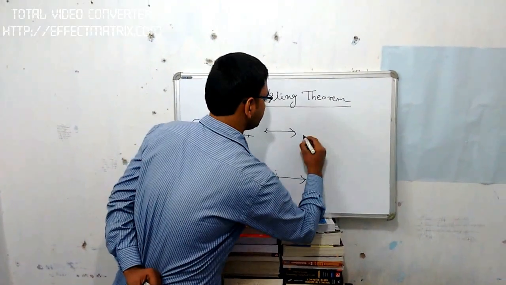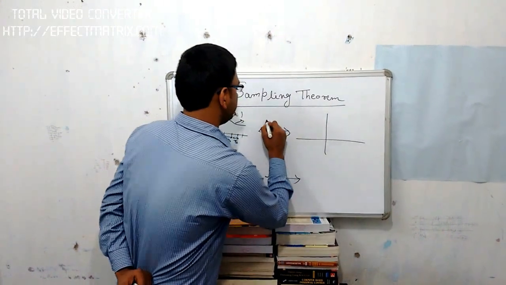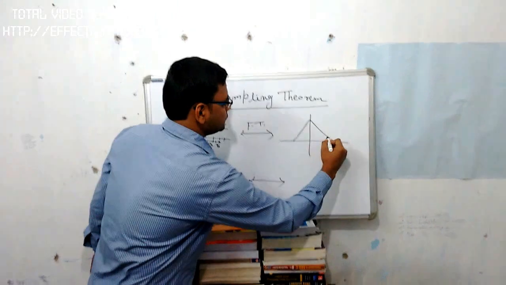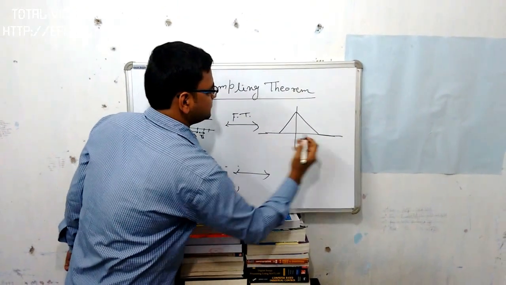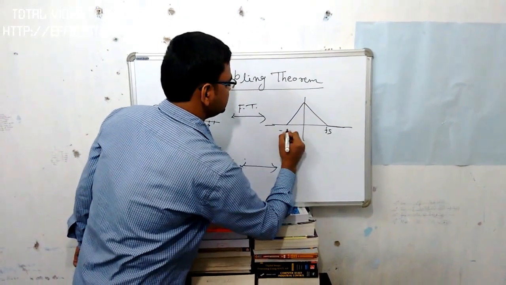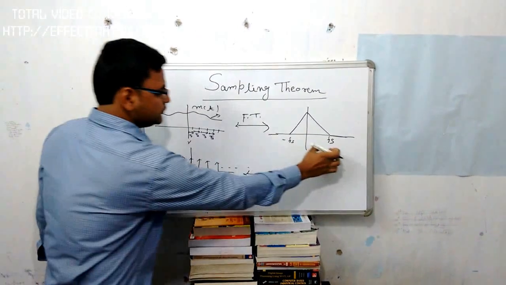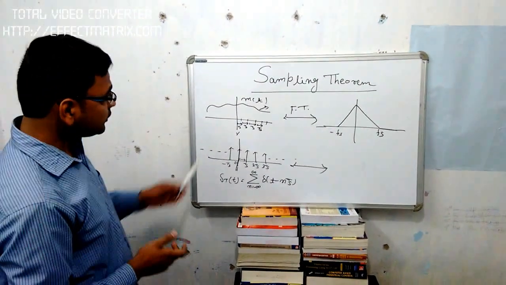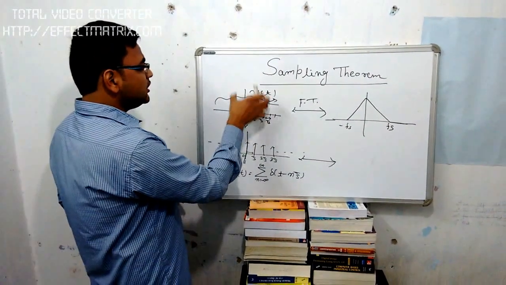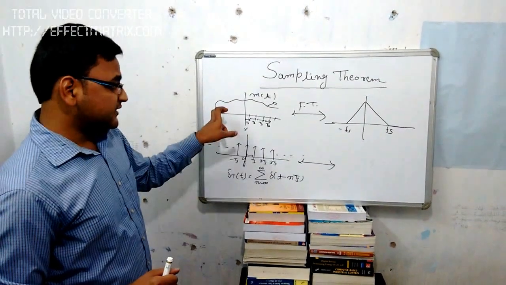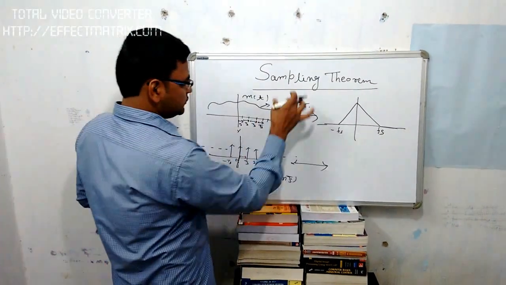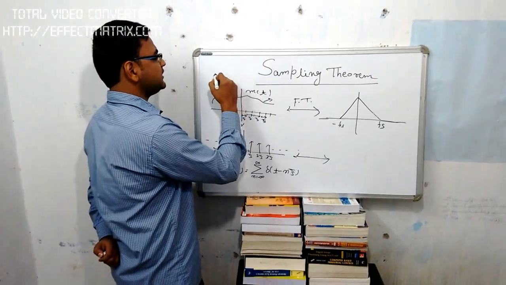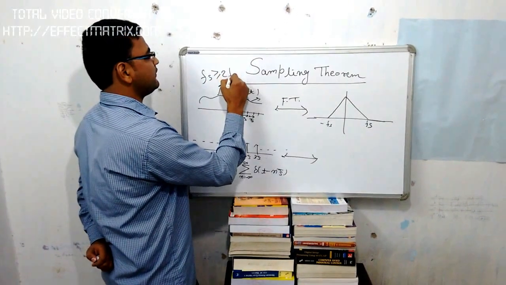When we take the Fourier transform of the message signal, it will convert into this form. This is fs, this is minus fs. fs is the sampling frequency. But the question is whether this is a band limited message signal. The sampling criteria depends on the message frequency, that is fs is greater than or equal to 2fm.